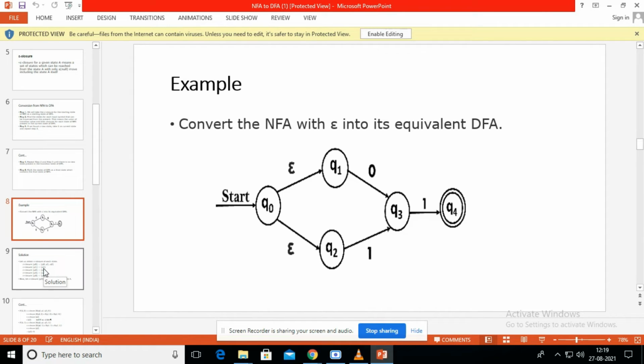What is our first step? First, we have to find the epsilon closure of the initial state Q0. That is the new state of the DFA.